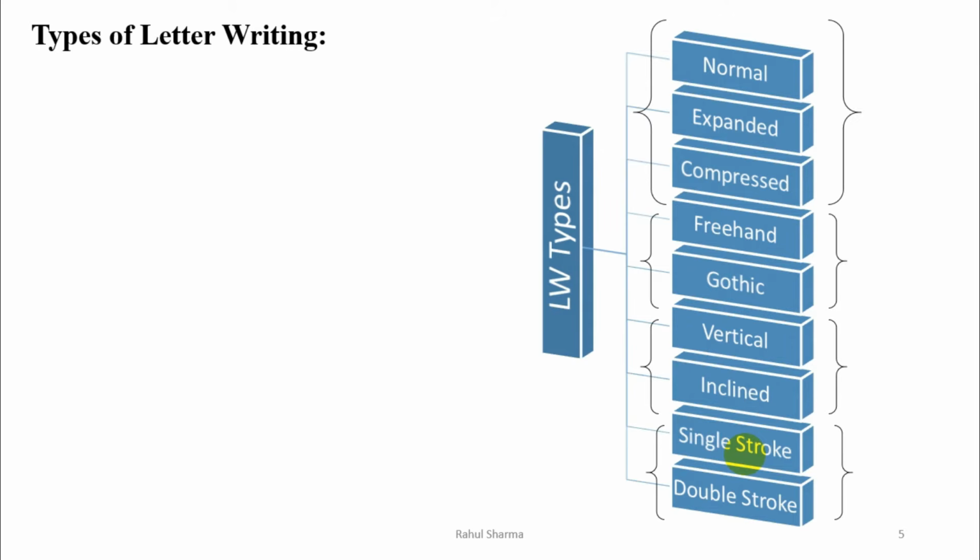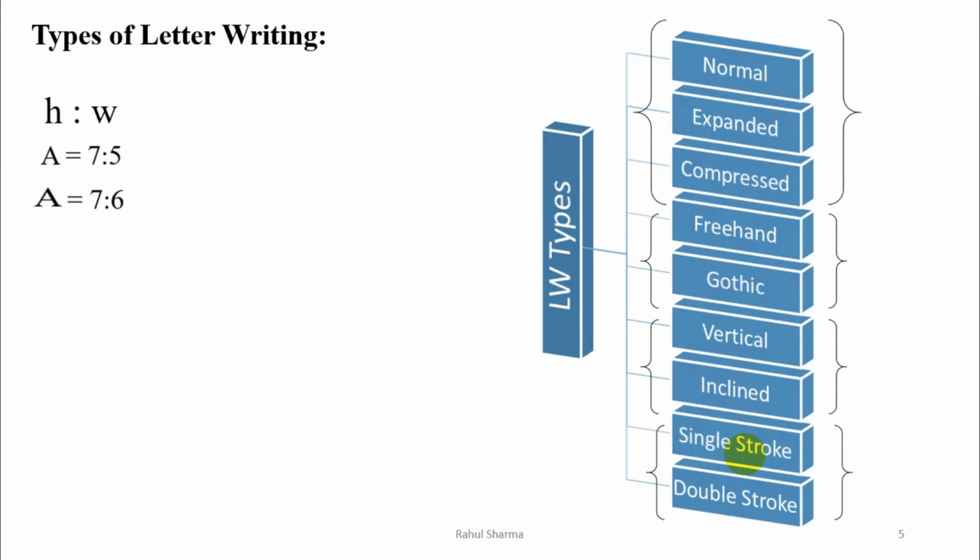Now what is actually the normal letter writing? We categorize them according to height to width ratio. Now height to width ratio means whenever we have to write a letter, there should be a proper height and corresponding width. Like a healthy person, we have decided the healthy person must have this height and this weight. So letters must have a ratio of height to width, and the normal letter is having 7:5, 7 units of height and 5 units of width. 7 is not mm or centimeter, it is only the unit and respective 5 units of width.